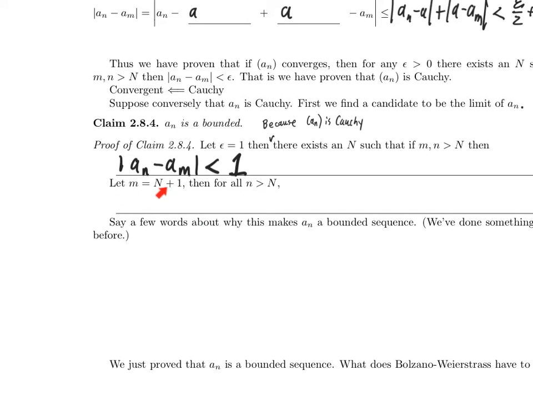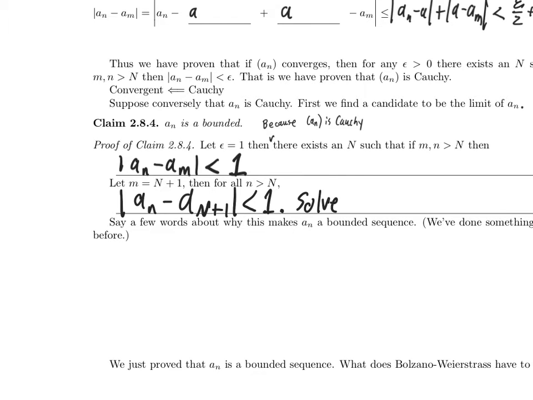I'll fix little m to be this particular thing that's bigger than big N. Then I'll know that something happens for every little n bigger than big N. I know this fact for whenever little n is bigger than big N. So I'll know that the absolute value of A sub n minus A sub big N plus 1 is less than 1.